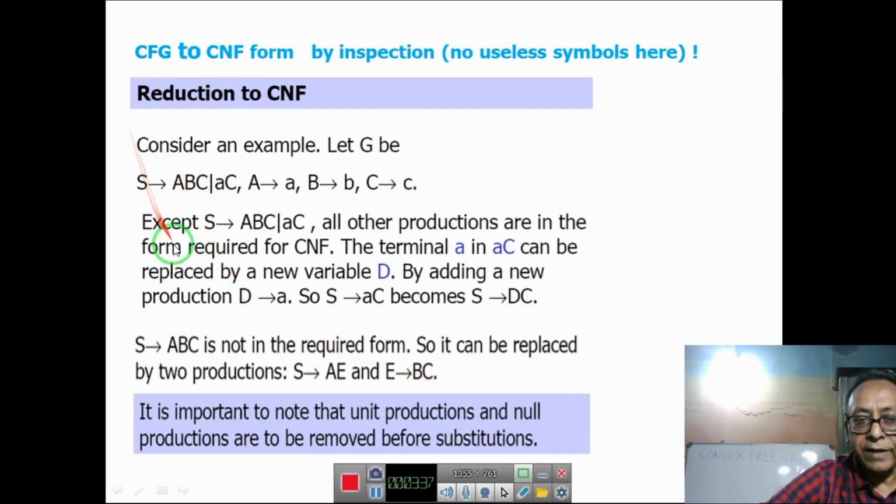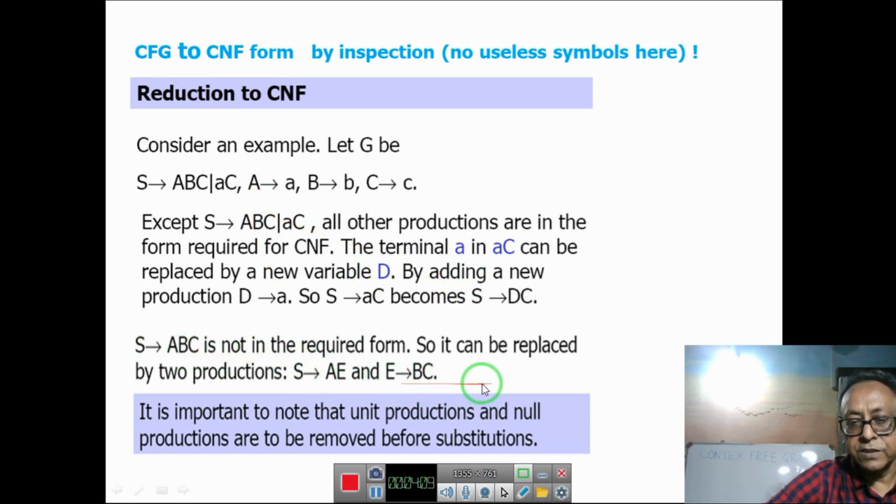Again, another practice. See here, it's a long rule. It violates Chomsky's normal form. So here we can take a new variable D: S to DC and D to A. Then you have ABC, so you take E: S to AE and E to BC.